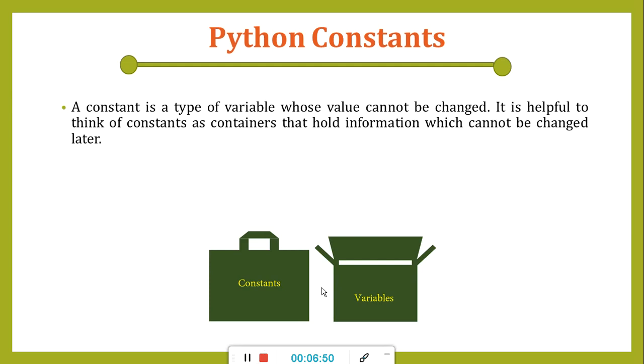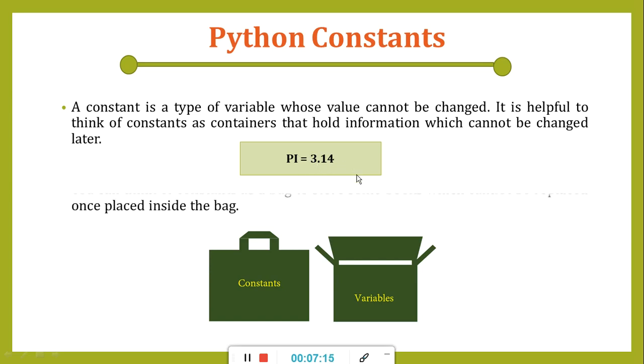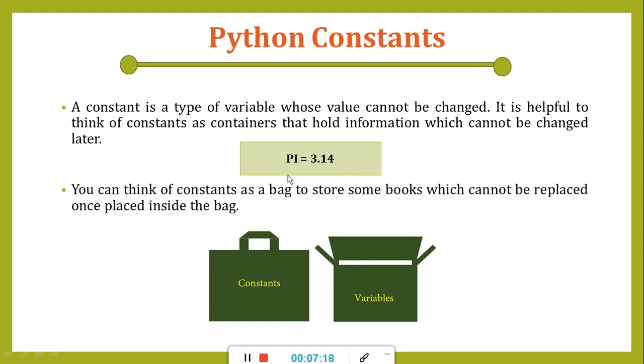So a constant is a type of variable whose value cannot be changed. It is helpful to think of a constant as a container that holds information which cannot be changed later. Once we assign the value, it is fixed. But how do we define them? There is a different way to define a constant. Here we are saying pi is equal to 3.14, so this is the value we are assigning as a constant value of pi to the variable pi.